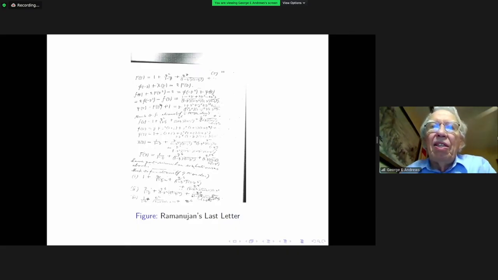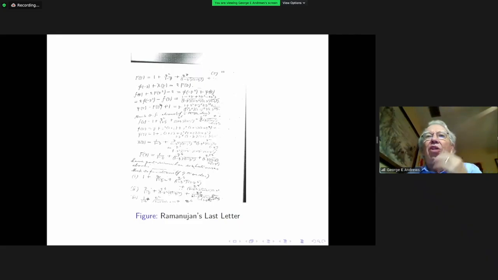Ken Ono and his colleagues have done immense amounts in connecting the Mock theta functions with weak harmonic Maass forms. Zwegers is probably the pioneer in making these sorts of observations. And so there's been an explosion of applications of the Mock theta functions.